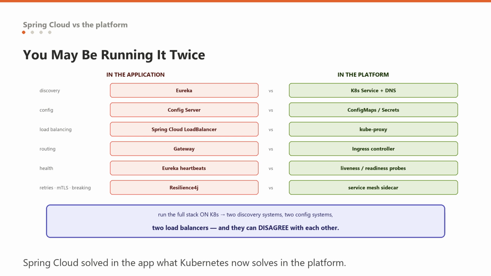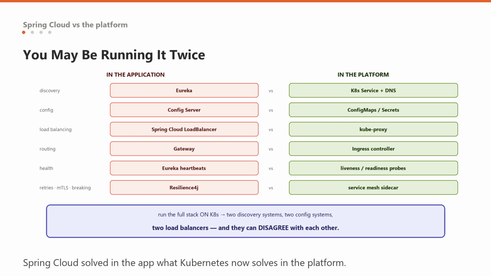Look at the overlap honestly. Discovery: Eureka versus a Kubernetes service with DNS. Config server versus config maps and secrets. Load balancing: Spring Cloud Load Balancer versus kube-proxy. Routing: gateway versus an ingress controller. Health: Eureka heartbeats versus liveness and readiness probes.